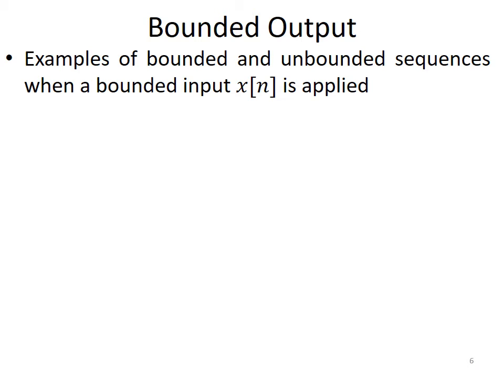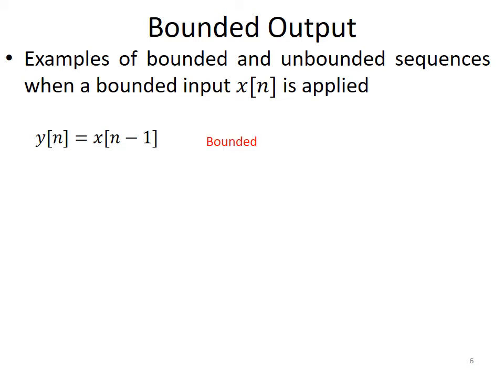Now some examples of bounded and unbounded responses. For example, y of n is equal to x of n minus 1, where x of n is a bounded sequence, right? So obviously y of n is also bounded because x of n is bounded, and this kind of system is called a unit delay system, which only introduces delay in the system.